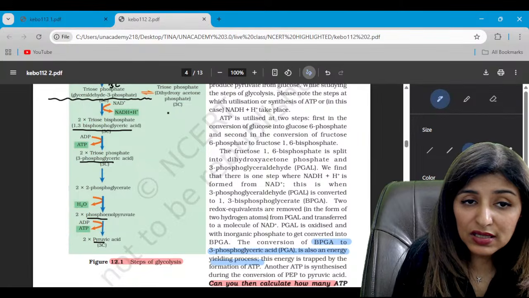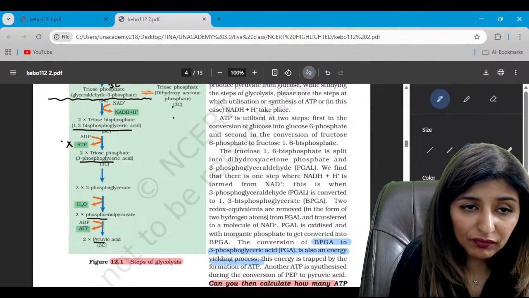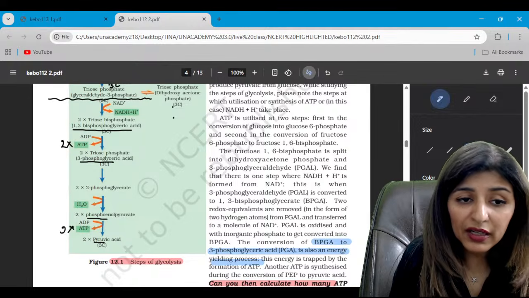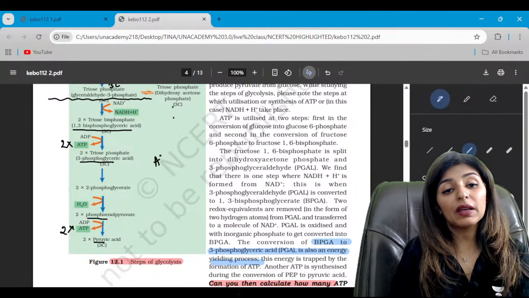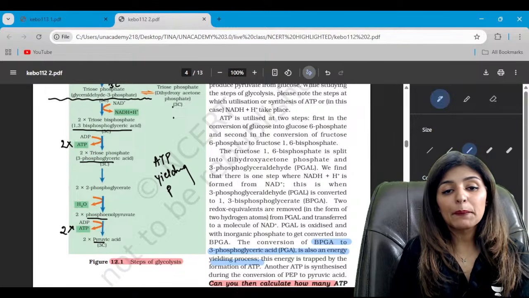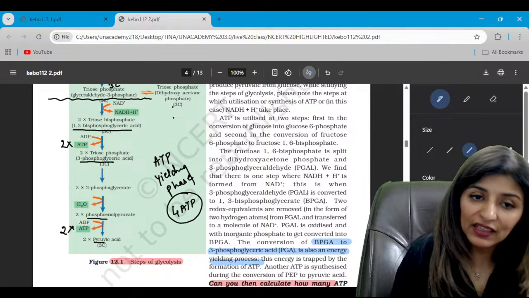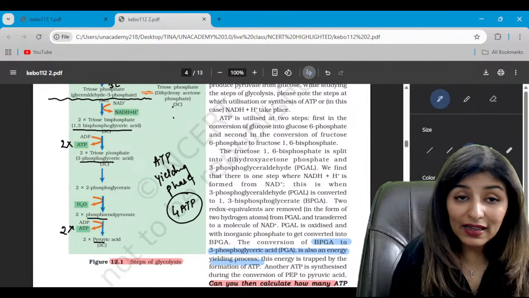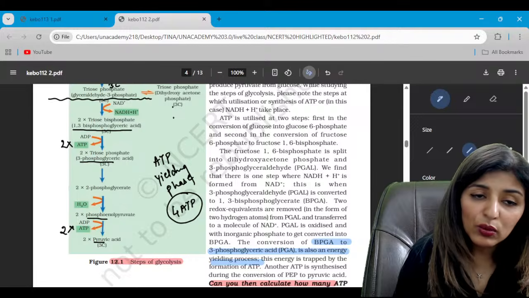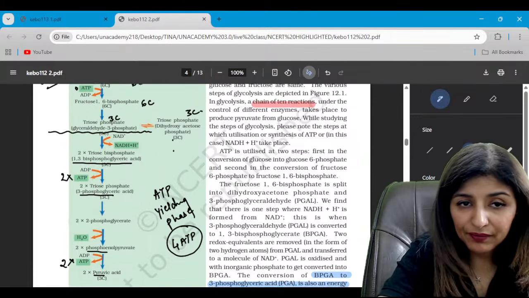Because the same is occurring on this side also, we are just multiplying it with 2. So 4 molecules of ATP are yielded. This is the ATP yielding phase, during which 4 ATP molecules are produced. So what is the net gain? That is 2 ATP. Net gain of direct ATP is 2 ATP. Is that clear to all?